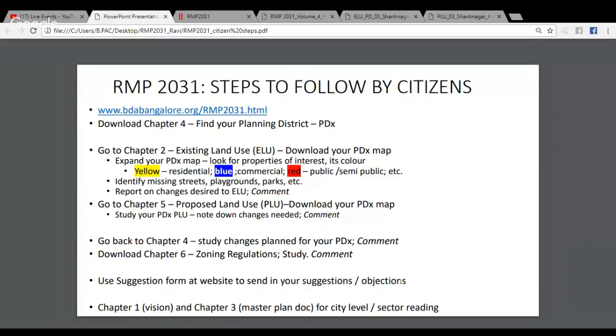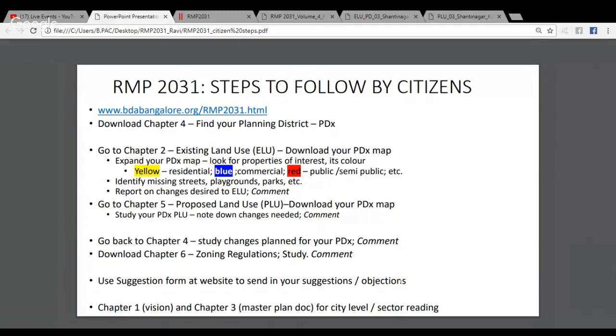This whole exercise is an exercise by BPAC as well as Citizen Matters. They actually have a contest that they are running: what will the revised master plan do to my area? If you're going to participate in that contest, and I encourage as many of you as possible to enter, it is possible to talk about what the master plan will do to your area only if you get into the level of detail that I spoke about related to your planning district, the existing land use, proposed land use, and the zoning regulations. So take part in this contest, get involved, giving your suggestions to BDA. This is a BPAC Citizen Matters initiative, and look out for the announcements on Twitter and Facebook.